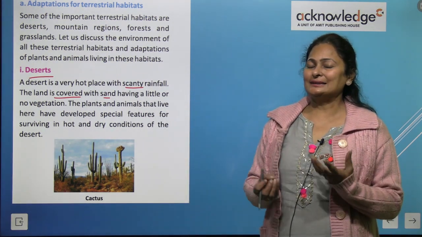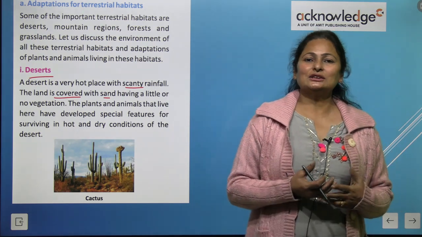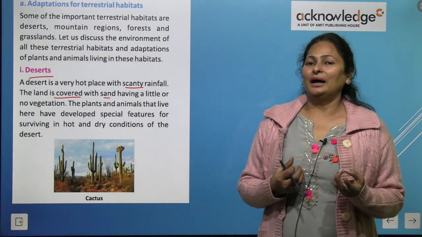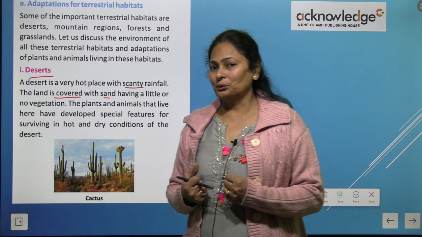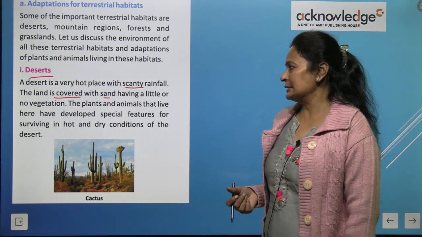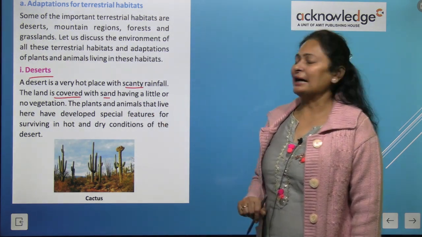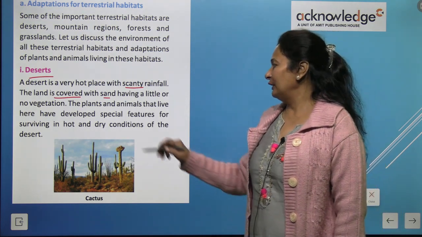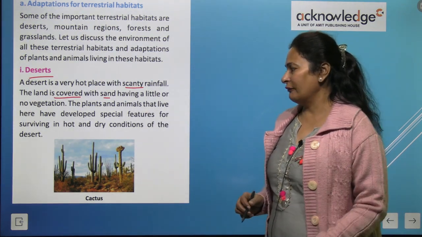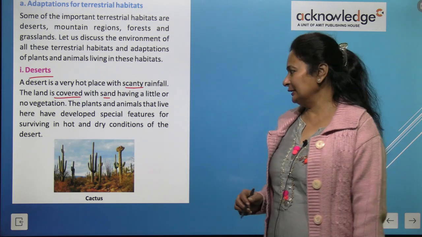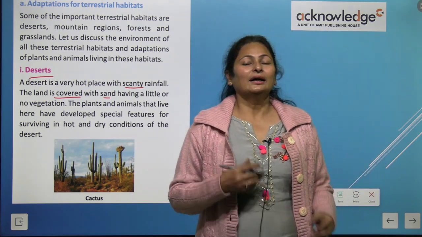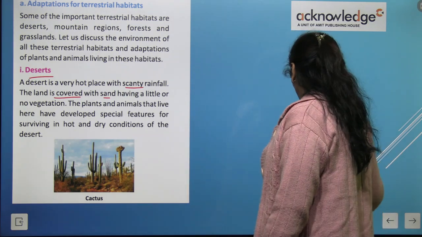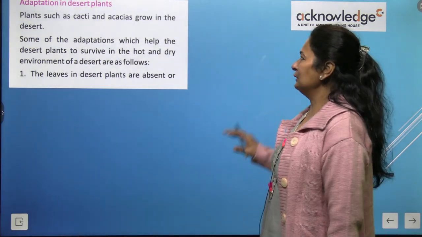Little or no vegetation is there, because plants are not able to grow properly in this sand. The plants and animals that live here have developed special features for surviving in the hot and dry conditions of the desert, right? So what are the adaptations?